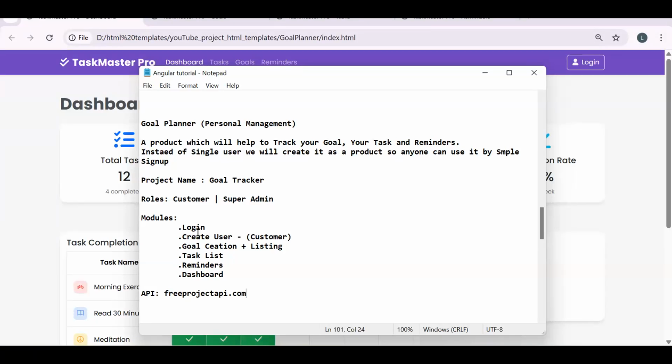Fine. Now talking about modules, obviously login will be there as it's a personal application. Then the customer will be able to log in. Two types of roles will be there: customer and super admin. Super admin means us, who are creating the product. We are the owner of the product, so we will be the super admin. And the customers are the ones who are going to use this application. So login and the create user thing will be there. Then goal creation and listing, then task list management, reminder, and the dashboard. Dashboard is the important thing over here.